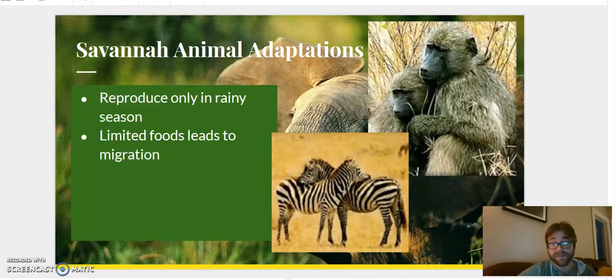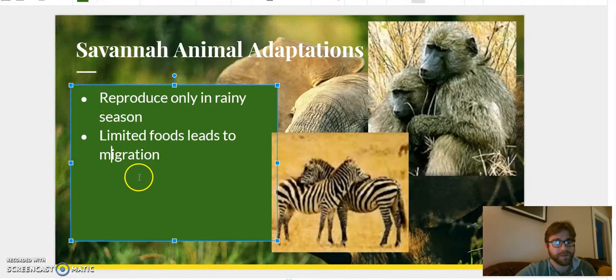During the dry season, because there's limited amount of food and water, animals tend to migrate. That means they tend to be moving around. They don't stay in the same place.